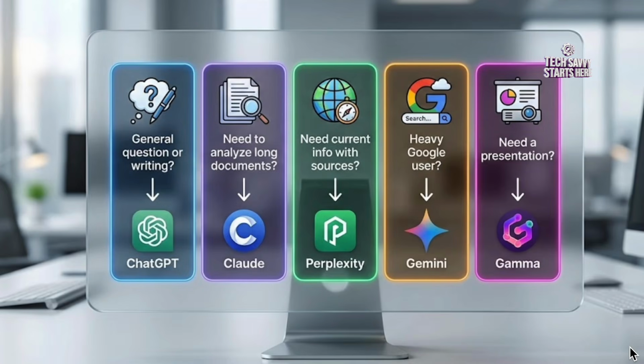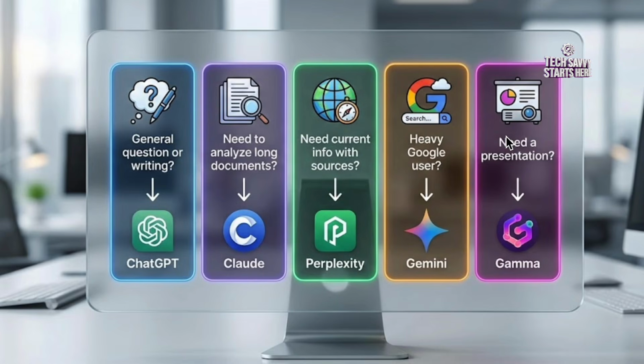Alright, so I know this might feel like a lot. So here is my quick decision tree to help you choose the right tool for the right task. Now, if you have a general question or you're thinking of writing something, ChatGPT is your go-to app. Alright, so you can start from there. If you need to analyze long documents, you can look into Claude for that purpose. And if you need current information that you can verify along your sources, for your search, Perplexity is really great at that. It can do literature review for you. It can do like really in-depth analysis and research for you.